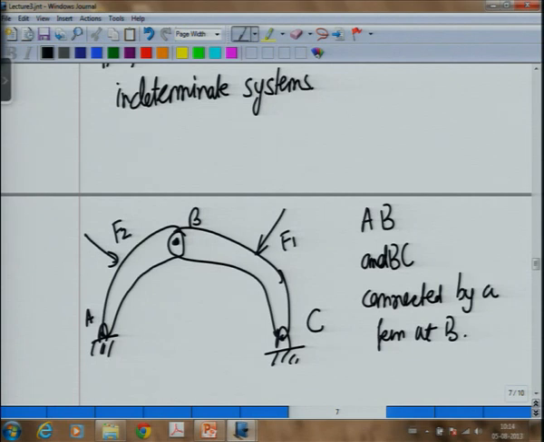Now, is this a statically determinate case or statically indeterminate case? If I draw the free body diagram of the total system, I will get Ax, Ay, Cx, Cy. Okay? And then I have forces F2 and F1 which are known. Forces at B will not come into picture because I am drawing the full free body diagram. Forces at B are internal.